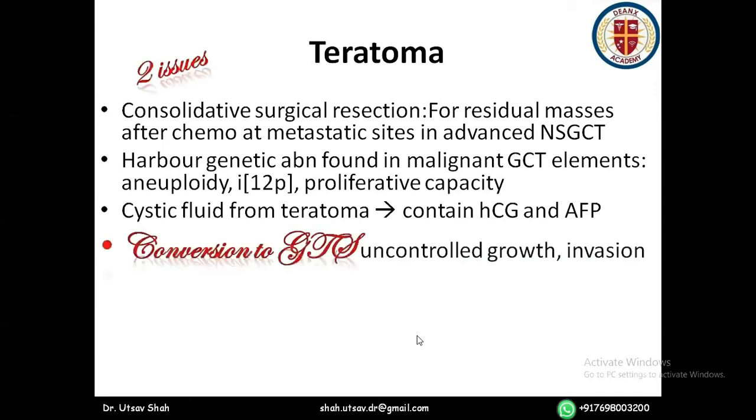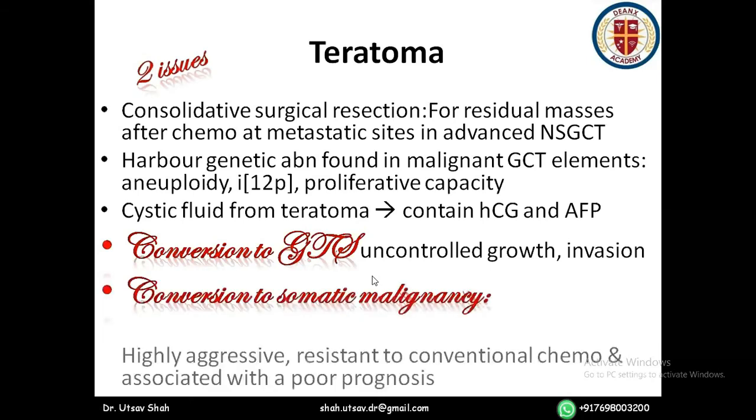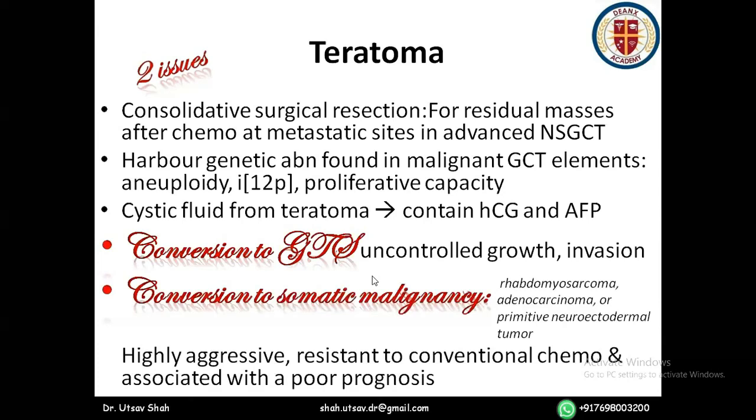And now the 2 major issues with teratoma: conversion to GTS, that is growing teratoma syndrome, which is a problem of uncontrolled growth and invasion of surrounding structures. It's like a huge mass which causes compression in the surrounding regions. And conversion to somatic malignancies, mainly rhabdomyosarcoma, adenocarcinoma, or primitive neuroectodermal tumor.